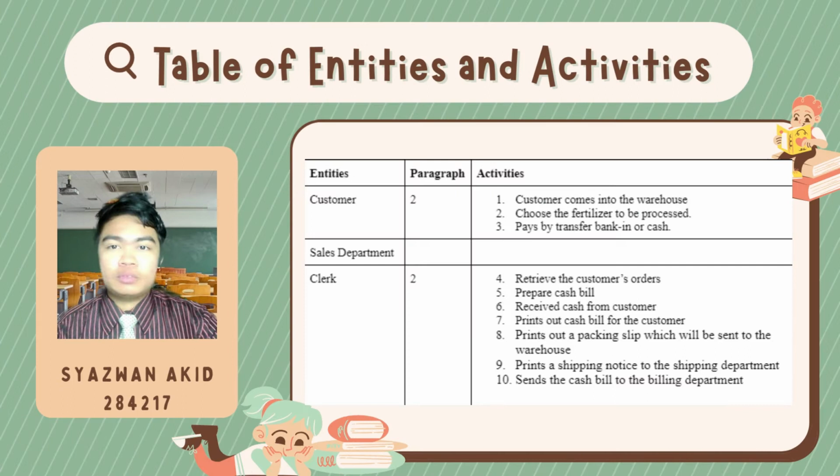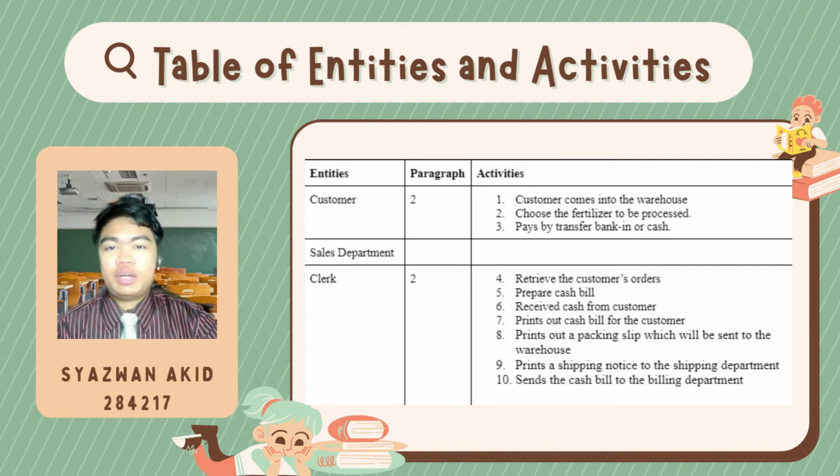Customers who would like to place an order will have to fill in the sales order form available on the website. Next up, we have the table of entities and activities. The first entity we have is the customer. The customer first comes into the warehouse, then the customer chooses the fertilizer to be processed by the staff in the warehouse. Next, the customer pays by transferring via bank-in or by cash receipts.